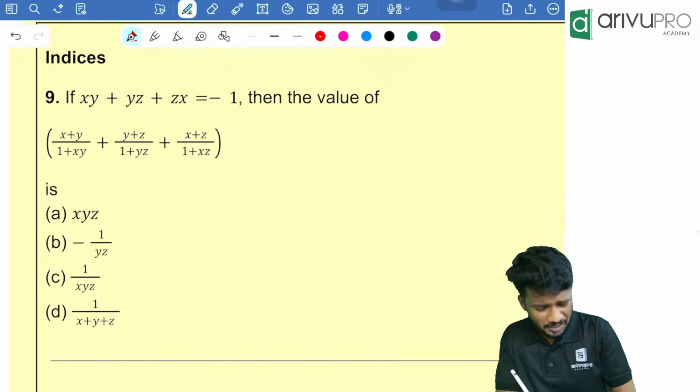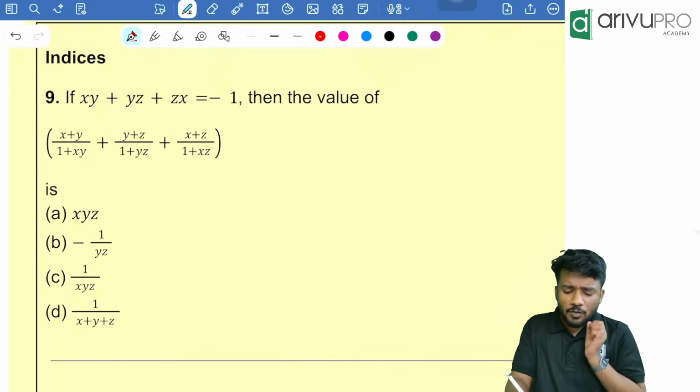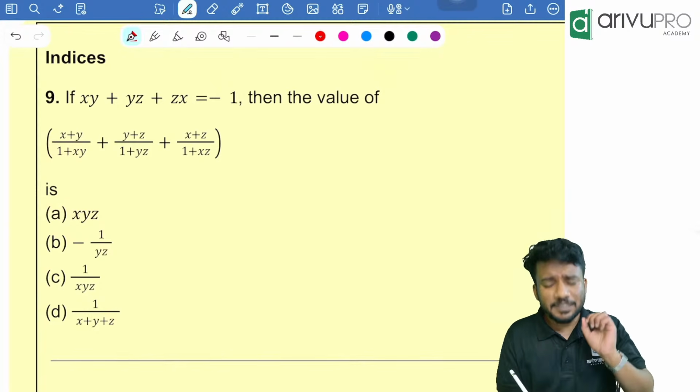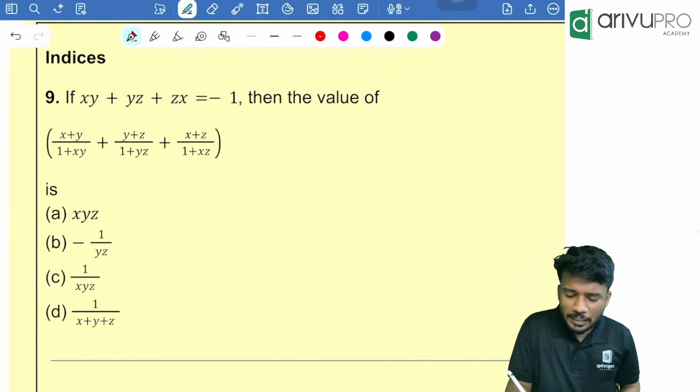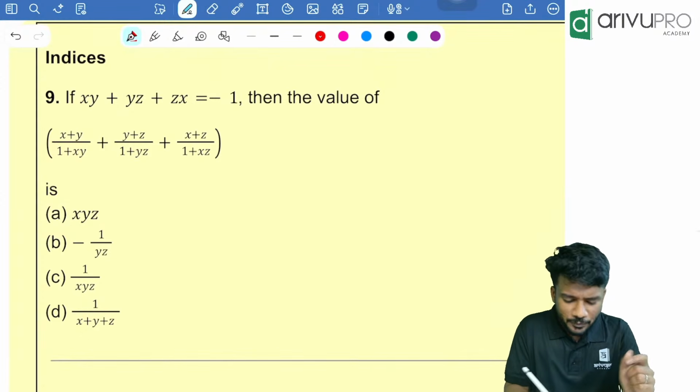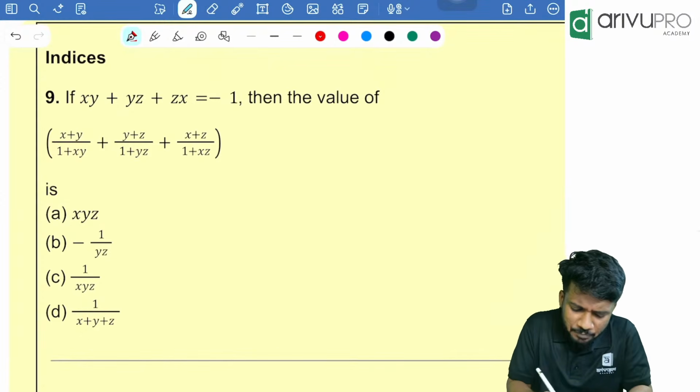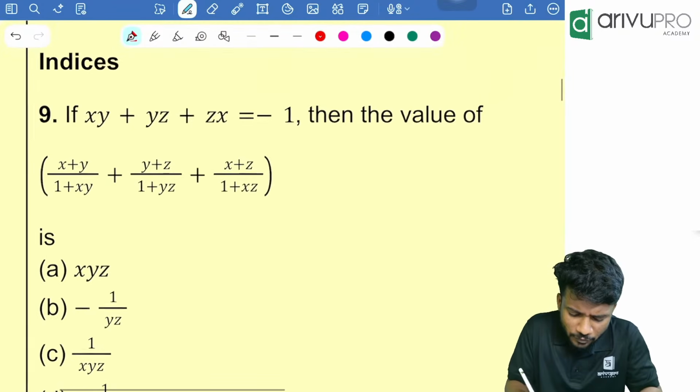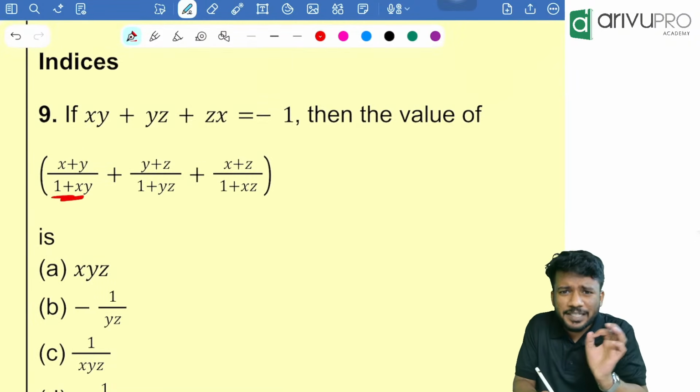Next question. Indices. A question based on indices. If xy plus yz plus zx is equal to minus 1, then the value of (x plus y) divided by (1 plus xy), then similarly everything is given. People, the approach is very simple. If you look here, 1 plus xy is there, right?